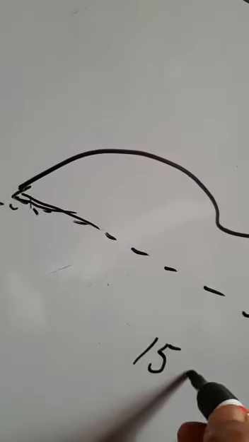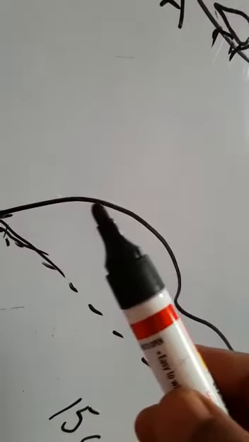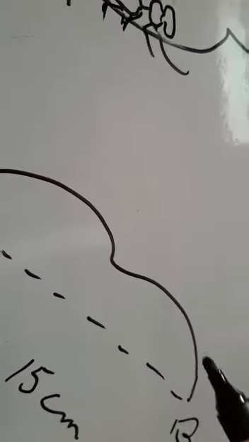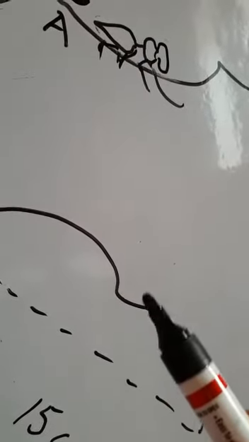Suppose this is 15 centimeter. But how will the curved path be measured? Not with a scale, of course. Then you have to take other means to measure this path.